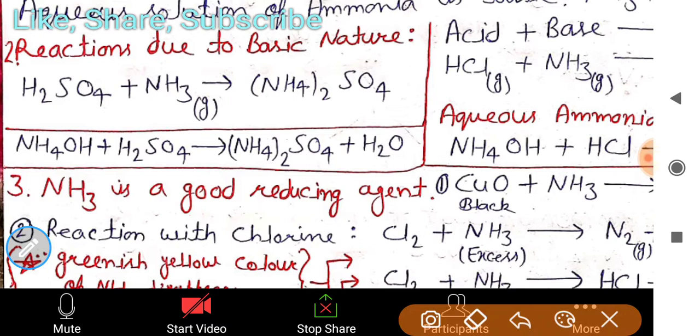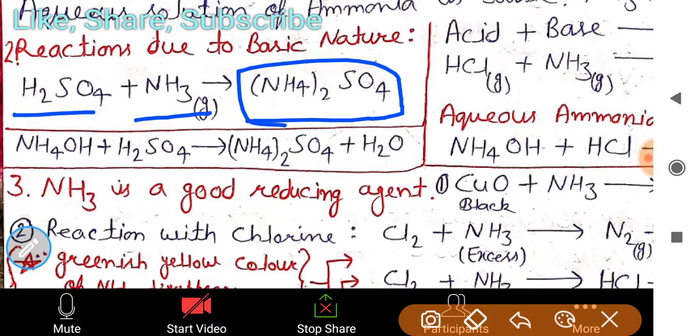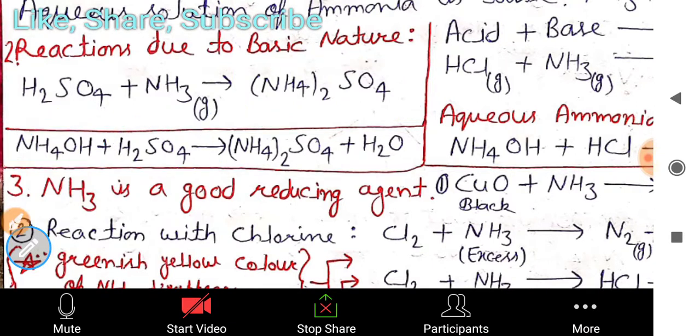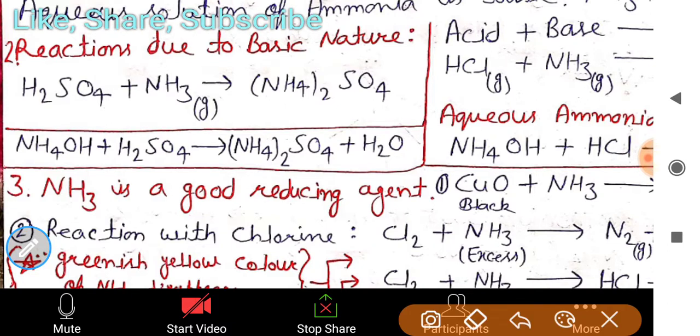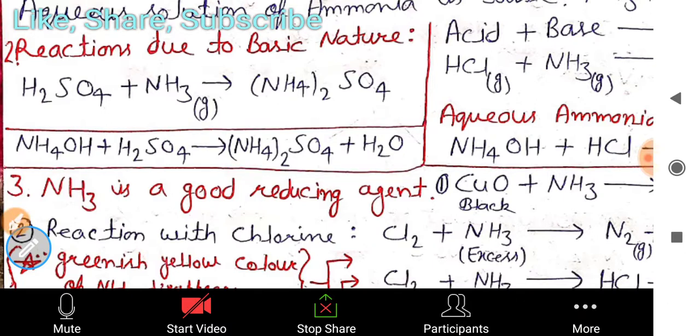Same for H2SO4: when sulfuric acid reacts with NH3 in its gaseous form, it forms only ammonium sulfate, not water. But when ammonium hydroxide, meaning ammonia in aqueous form, reacts with H2SO4, it forms both ammonium sulfate and water. Now I hope you understand the reactions due to this basic nature. This type of reaction is shown by ammonia.